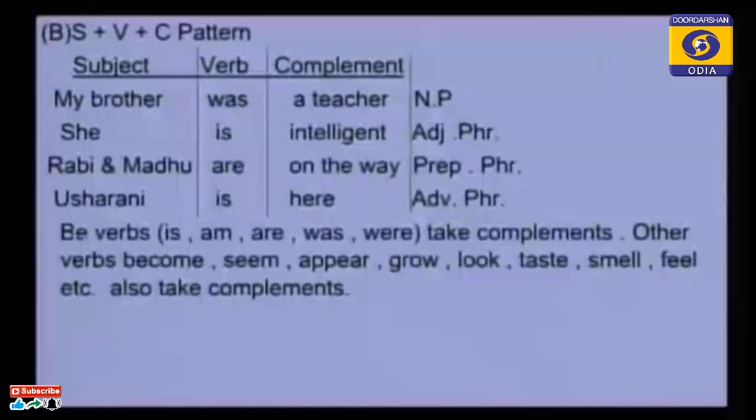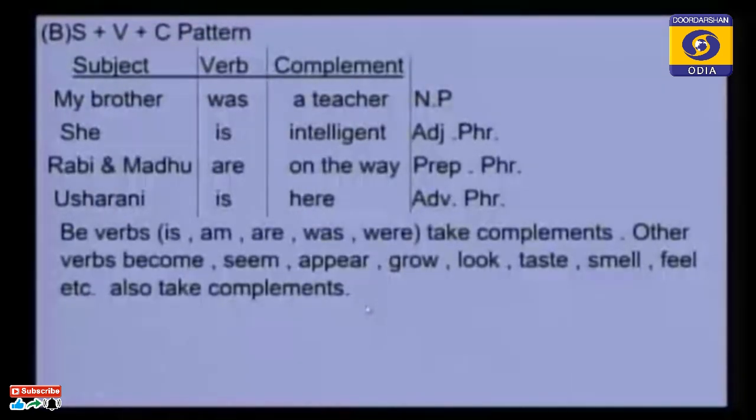So be verbs: was, is, are, am. These are all derived from the base verb be. So be verbs is, am, are, was, were take complements. Other verbs like be verbs, become, seem, appear, grow, look, taste, smell, feel also take complements.